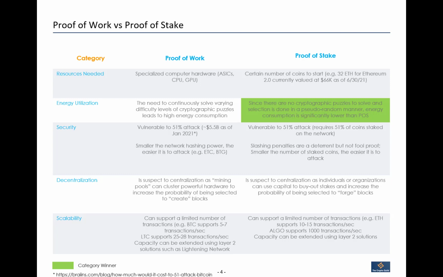Ethereum's even building out its own layer 2 solution. But again, the point is, what are you trying to achieve? You can use layer 2 solutions to beef up your transactions per second, whether it's proof of work or proof of stake. And if you can meet the threshold of what you're trying to achieve, it doesn't really matter, right? This kind of scalability question goes out of the window.